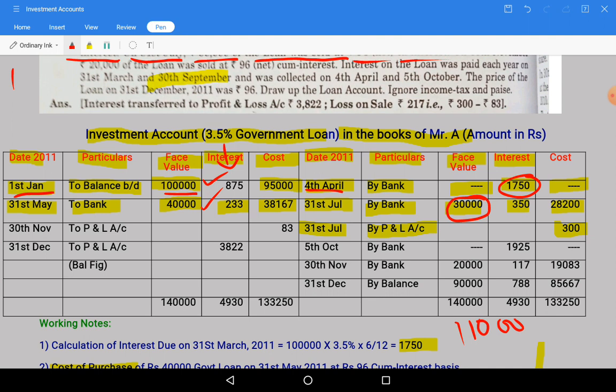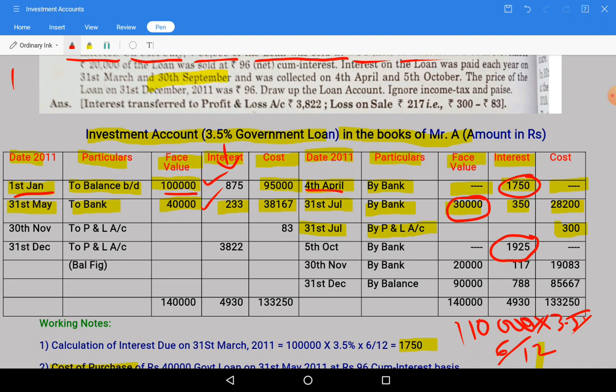So 1,10,000 into 3.5% into 6 by 12, we need to take 6 months period interest, that will be around 1925.